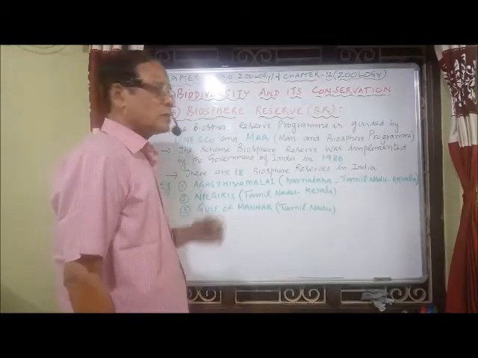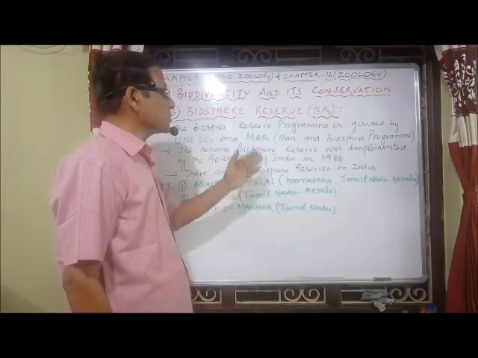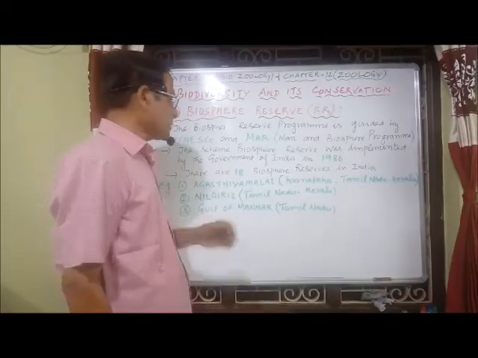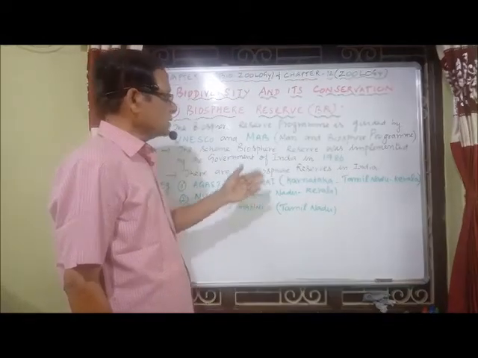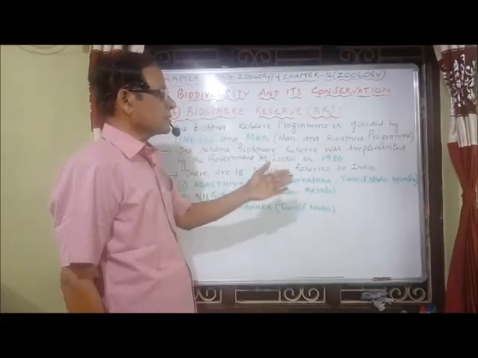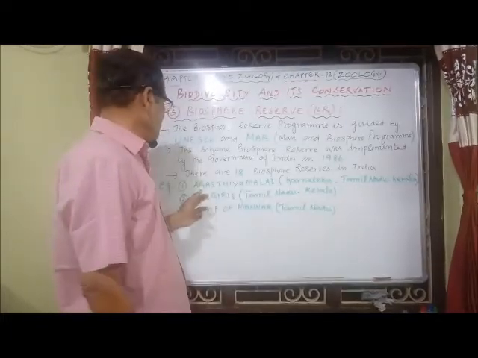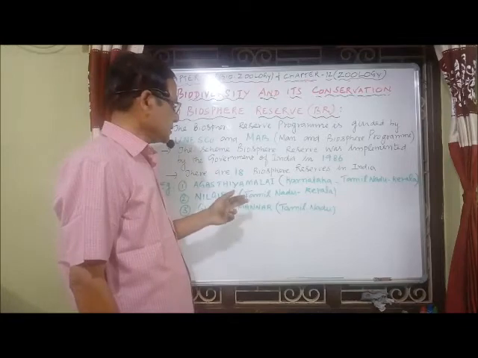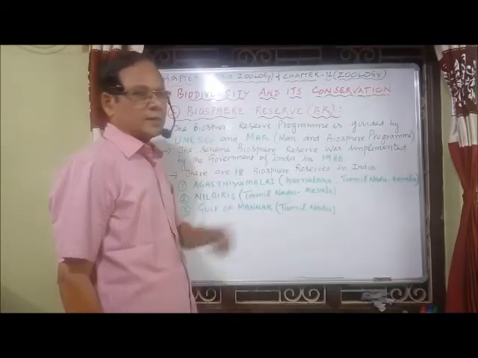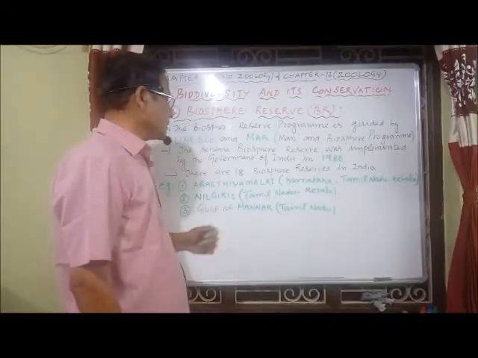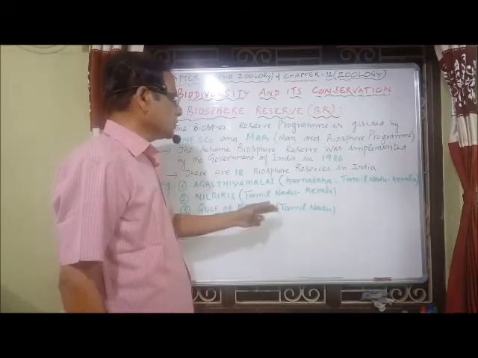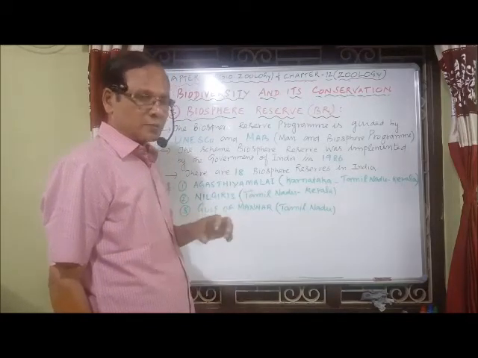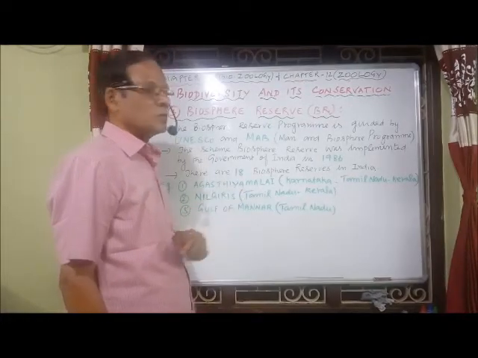I mentioned already there are about 18 biosphere reserves in India. Some of the examples are Agastya Malai, extending in three states: Karnataka, Tamil Nadu, and Kerala. Number two, Nilgiris, extending in Tamil Nadu and Kerala. Then the Gulf of Mannar Biosphere Reserve, a marine biosphere reserve that is found in Tamil Nadu.